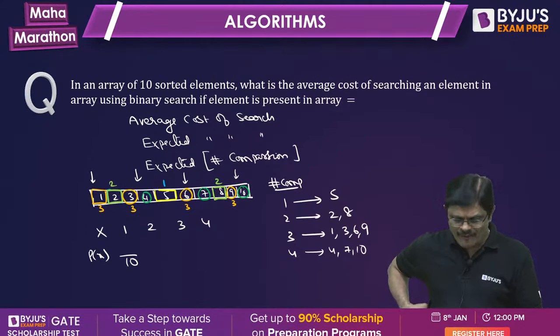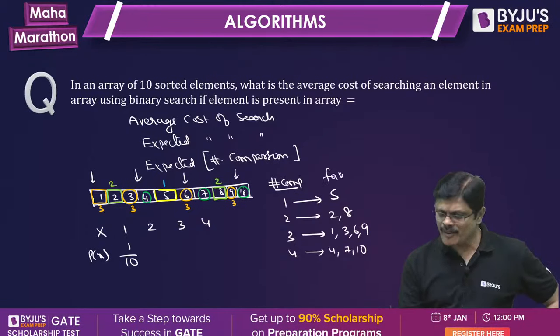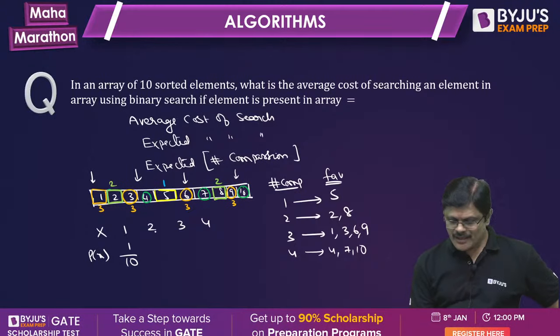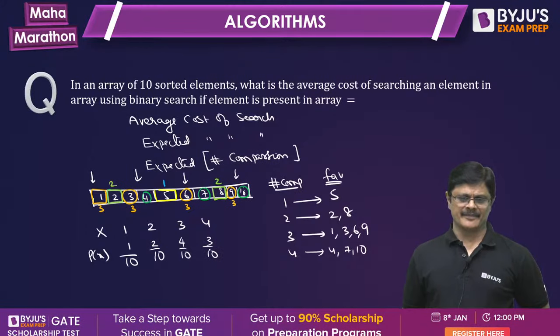How many are favorable for one comparison? Only one element. These are favorable for 2 comparisons, these for 3, and these for 4. For 2 comparisons, 2 favorable out of 10. For 3 comparisons, 4 favorable out of 10. And for 4 comparisons, 3 favorable out of 10.